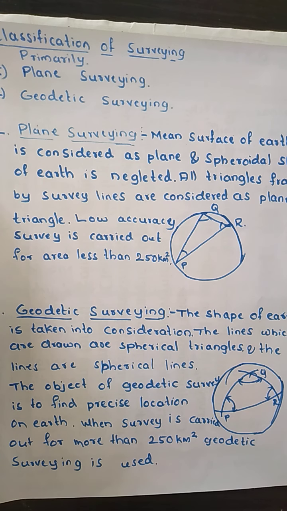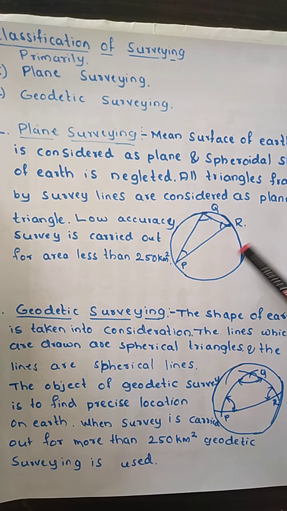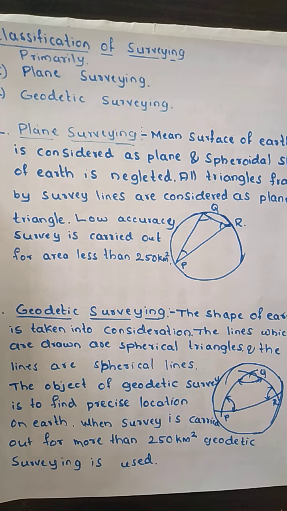If we carry out a survey with the assumption that the earth's surface is plane, then all the triangles framed by the survey lines are plane triangles.